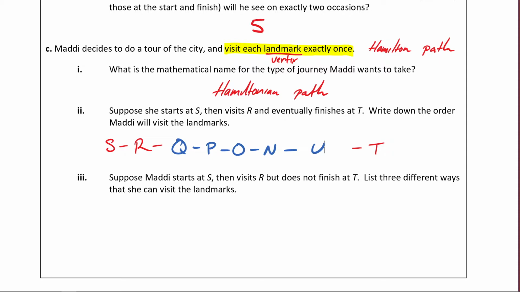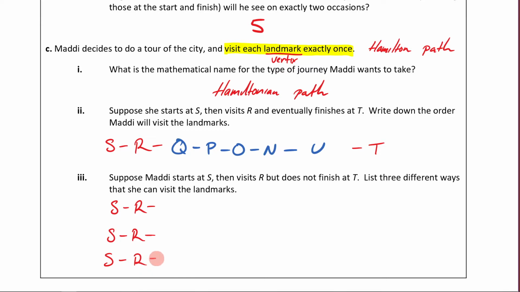Okay, then we have this. Suppose Maddie starts at S and then visits R, but does not finish at T. List 3 different ways she can visit the landmarks. So we're starting at S, going to R, but this time we're not finishing at T. So we need to figure out 3 different ways of doing this.